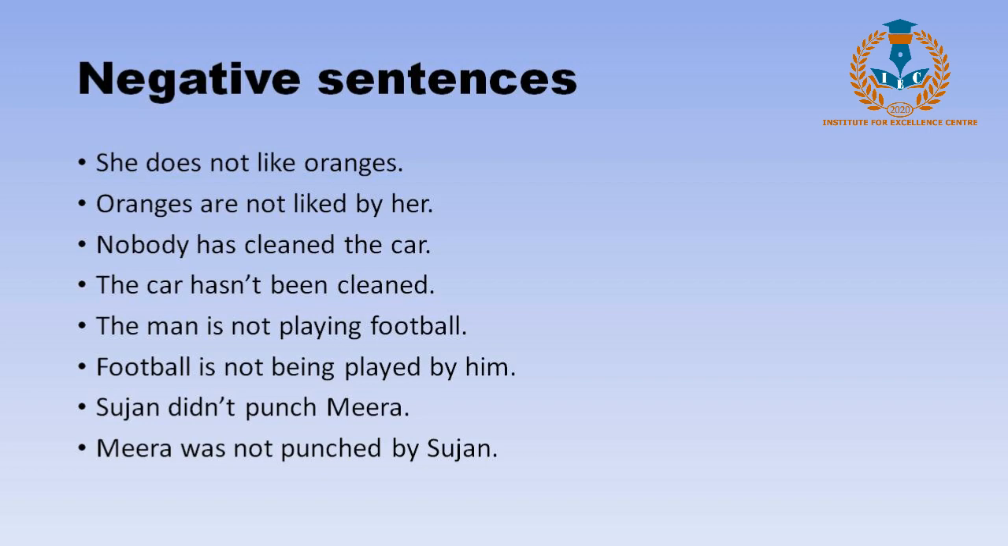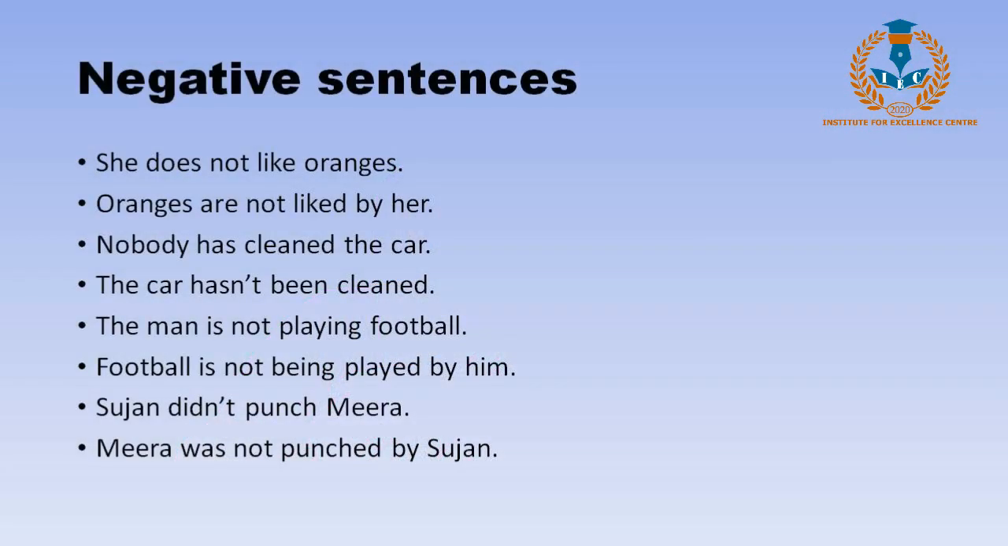So the next one is the man is not playing football. Football is not being played by him. Now we'll go to yet another sentence in the past. Susan didn't punch Meera. Meera was not punched by Susan. If it had been Susan didn't punch the girls, then we would have written the girls were not punched by Susan. But there is just a singular noun, third person singular noun, so we'll go for